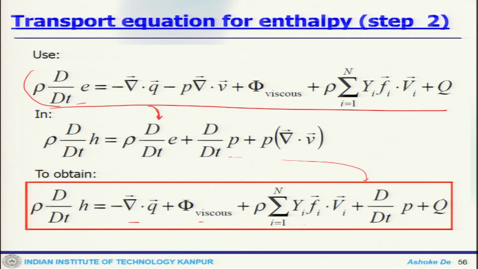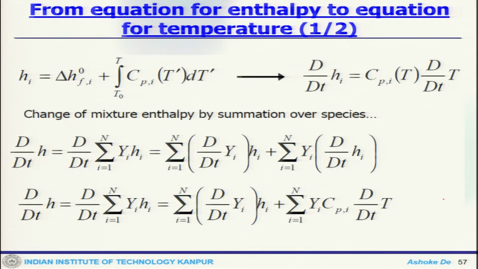So now we can see how we evaluate the temperature from the enthalpy equation. We have individual species enthalpy, then from there if we take the derivative of that, this will give me dHi/dt equals Cpi dT/dt. Now the change of mixture enthalpy is the sum over all the species. So dH/dt is the sum over d/dt of Yi hi.